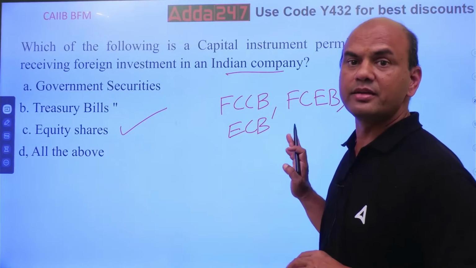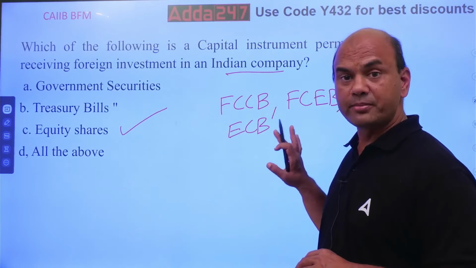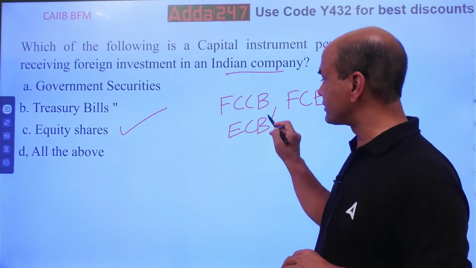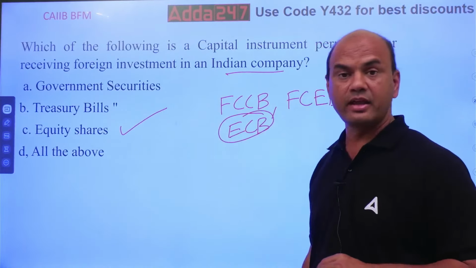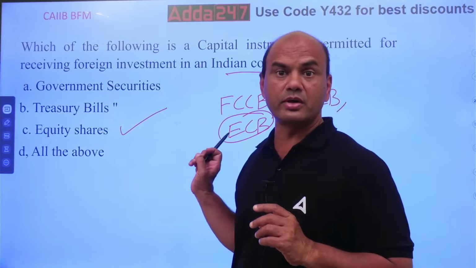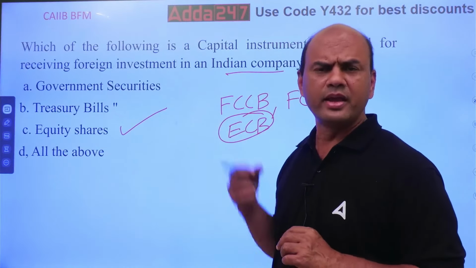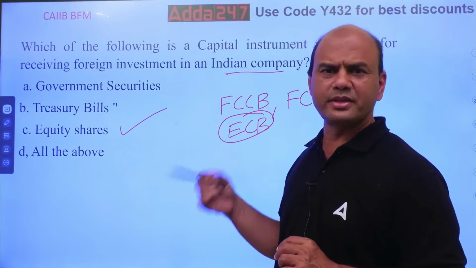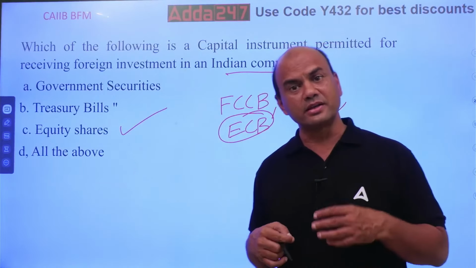There can be many. We have a separate topic on this. This topic is called ECB, Module A. Module A in your BFM has a topic called external commercial borrowing. In that you have everything, FCCB, FCEB, ECB, plus others.